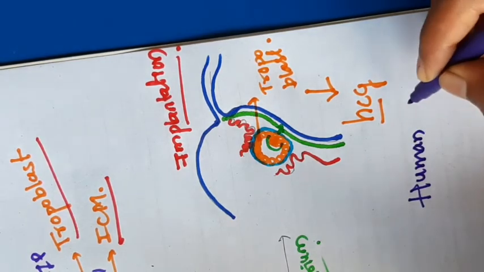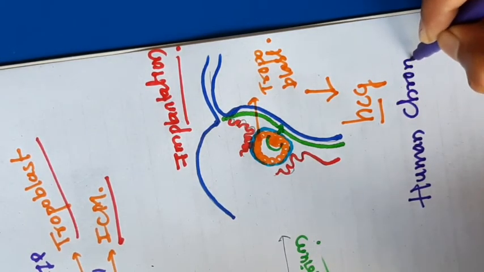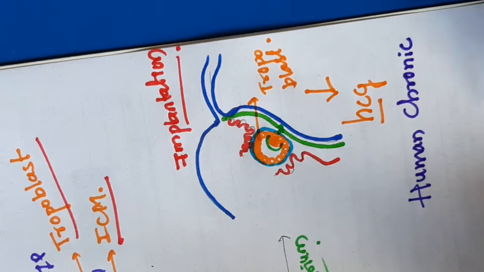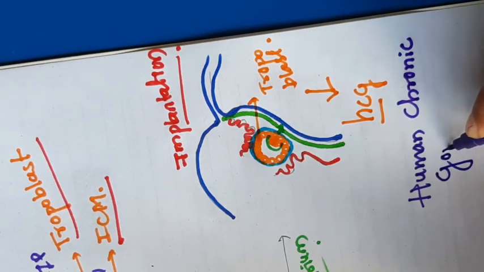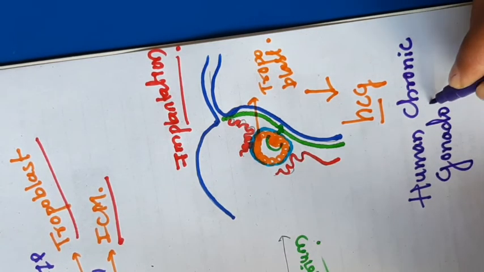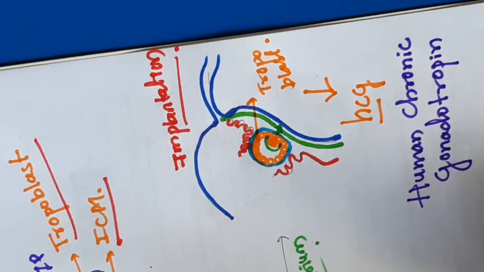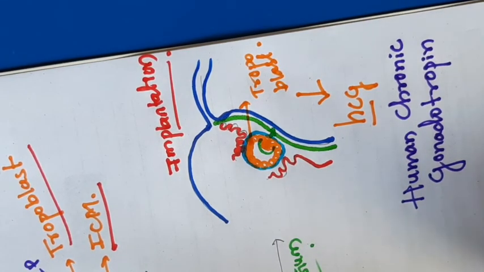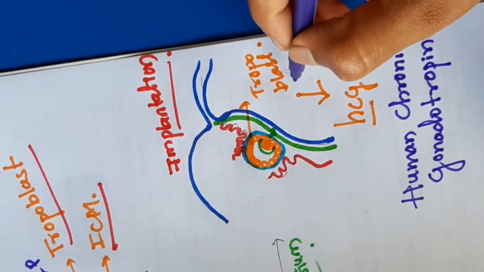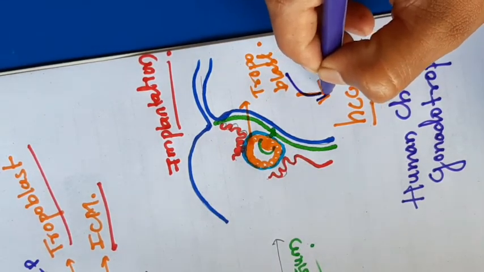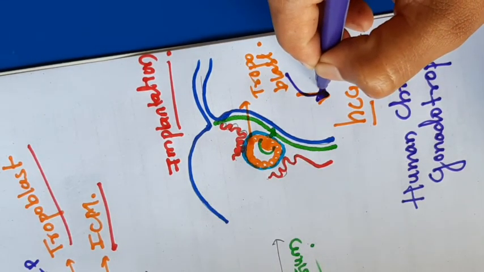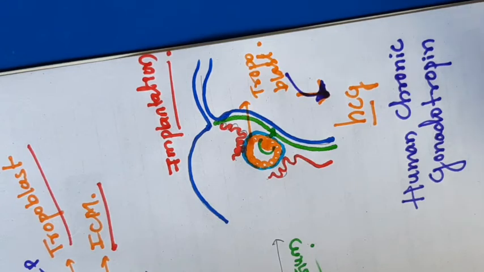Human chorionic gonadotropin hormone is released by the trophoblast. Remember this one. The trophoblast releases the hormone called HCG. Okay. It is released after the 8th day of fertilization.